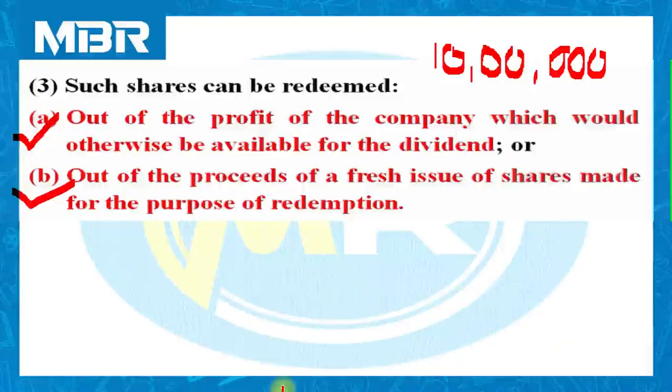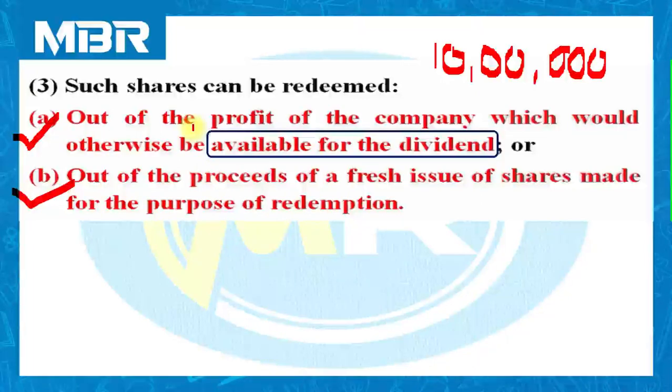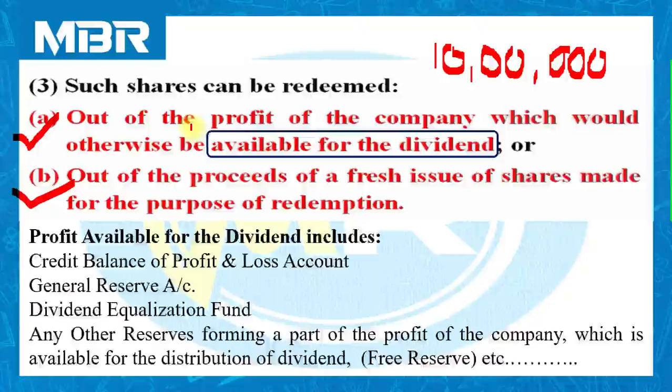Option A is all about internal adjustment, and this internal adjustment is possible with the balance of profit which is available for the dividend. Means what? Profit available for the dividend includes the credit balance of the profit and loss account, popularly known as profit, because a debit balance is referred to as a loss.